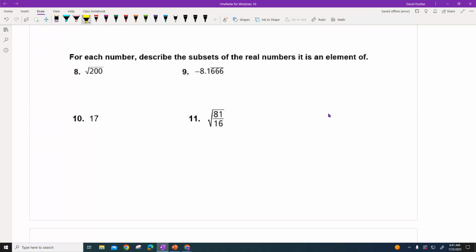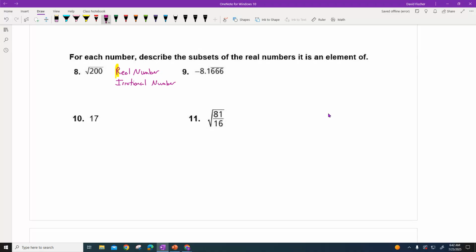All right, look at this guy. Now this is one where a lot of kids are going to say that's an irrational number because they see the old square root sign there. But if you put square root of 200, and this is why you need a calculator now, if I put square root of 200 in there, let's see what happens. Yep, it fills up my whole screen. So this guy is going to be a real number, and an irrational number. But not all square roots are irrational numbers, so be careful.